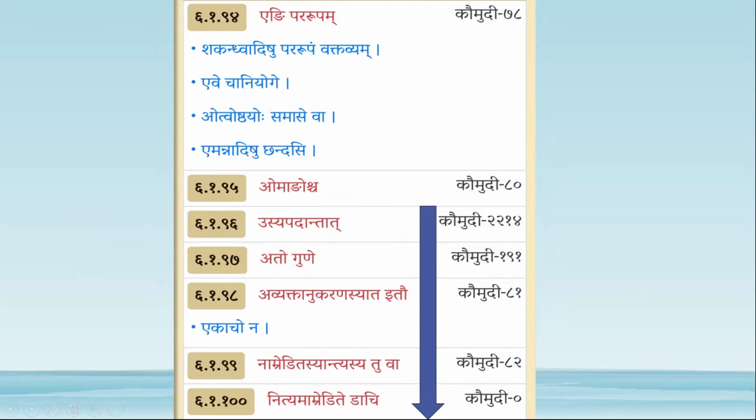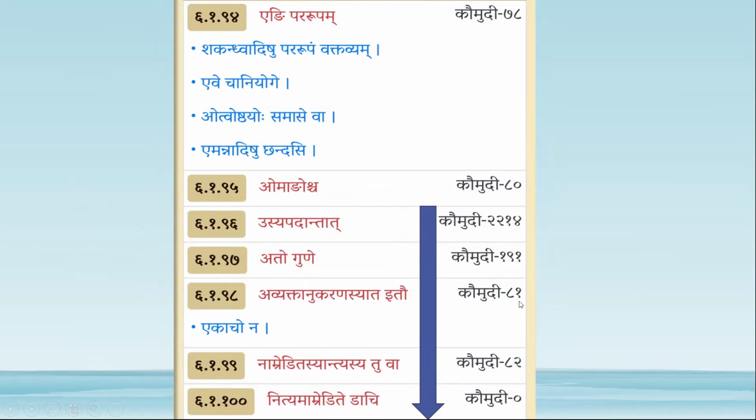Nityam Amredite Dachi. Whenever there is a dach pratyaya and there is dvitvam, then in presence of amredita, the takara present in the first avyaktanukarana word, in presence of a dach pratyaya and amredita, combines with the second.